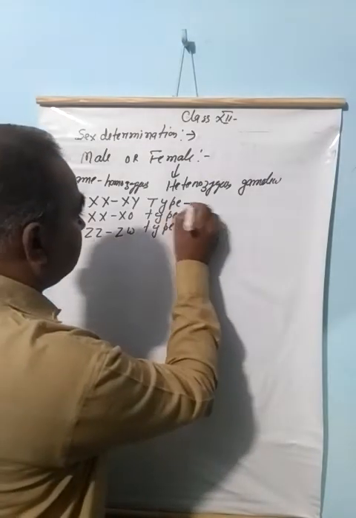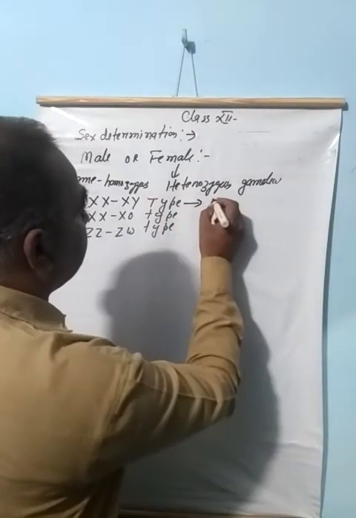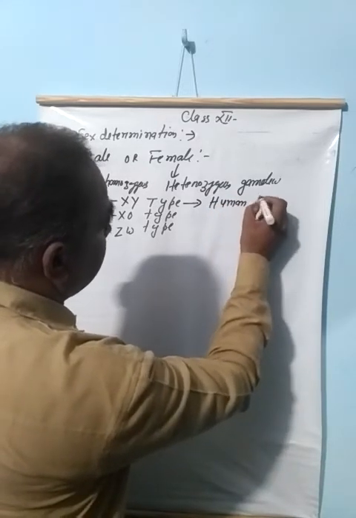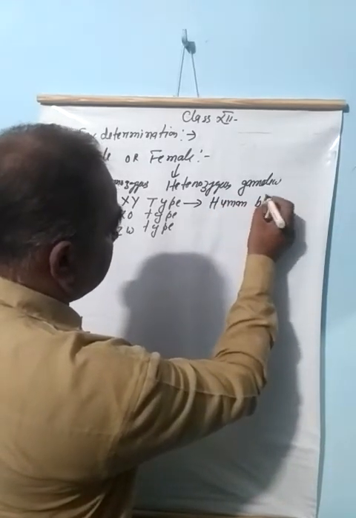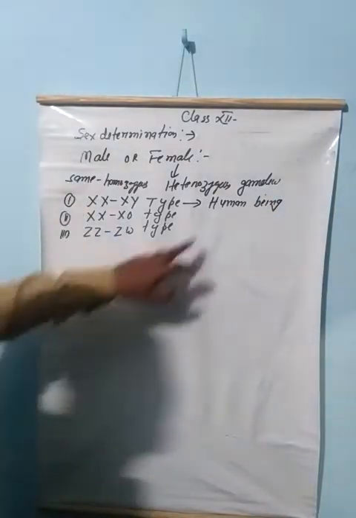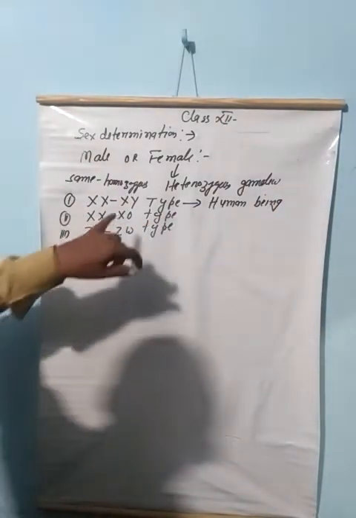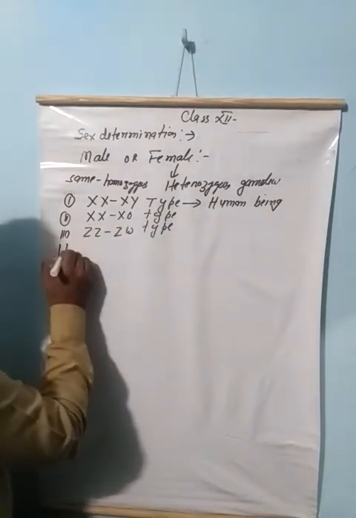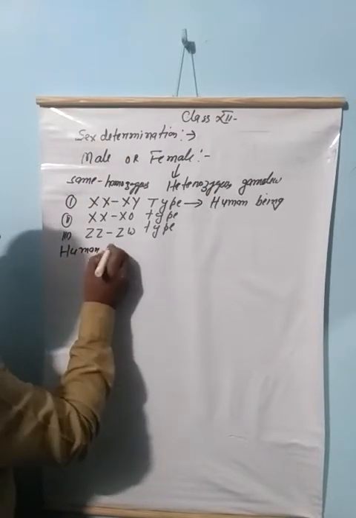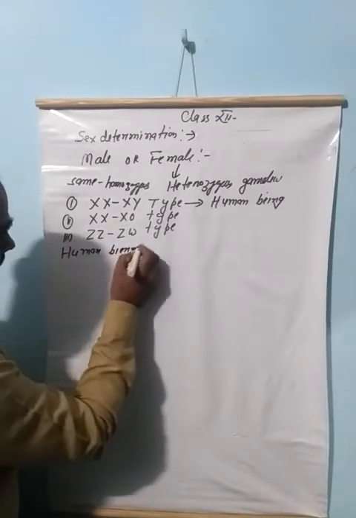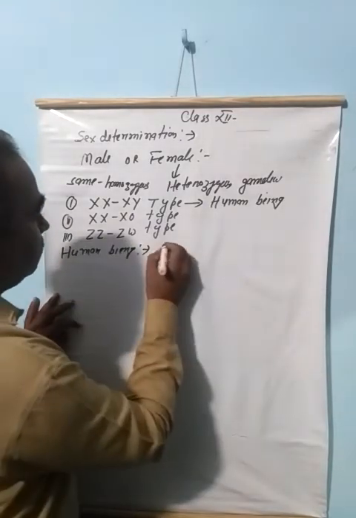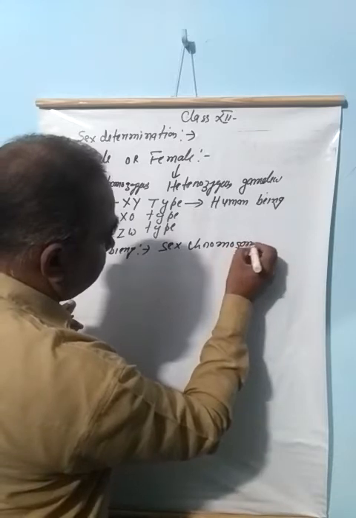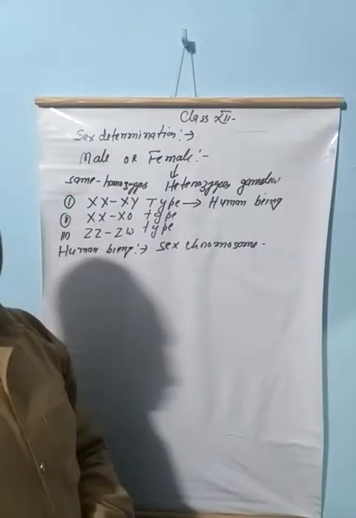Such type of sex determination is found in Drosophila as well as in human beings. In human beings, the sex determination is XX and XY type. It means in human beings, the sex chromosomes are of two types.